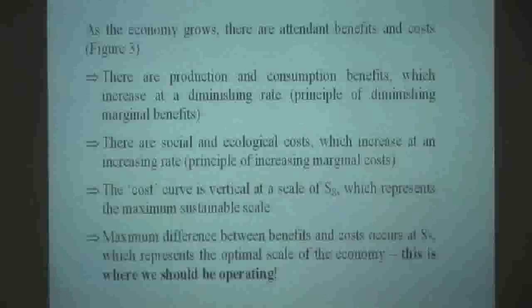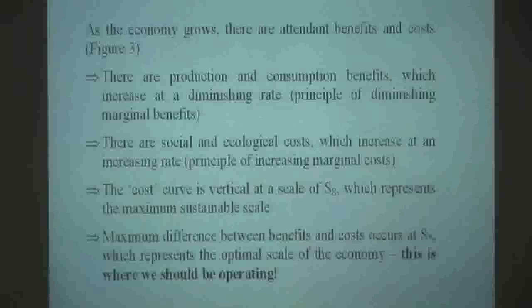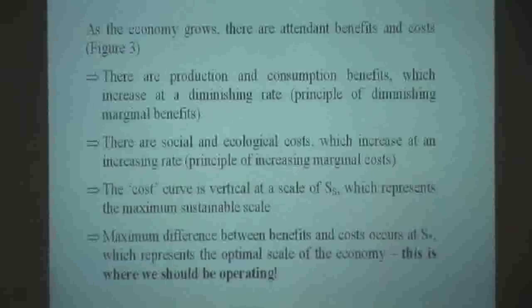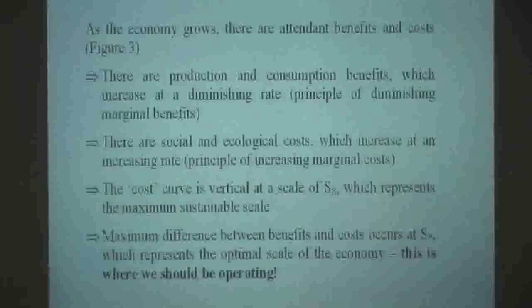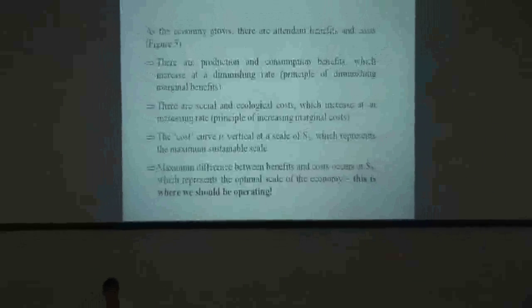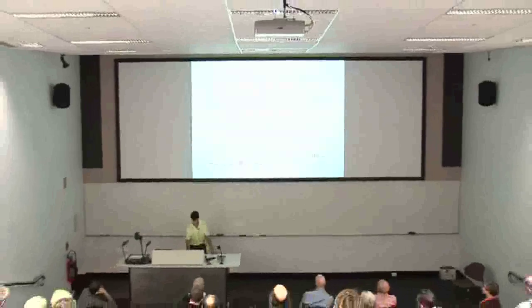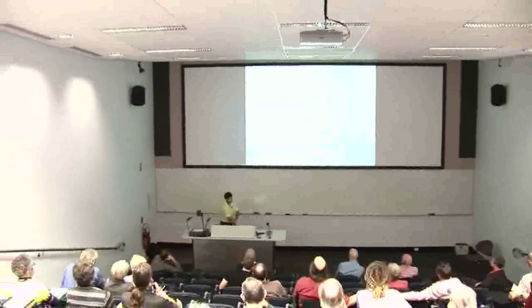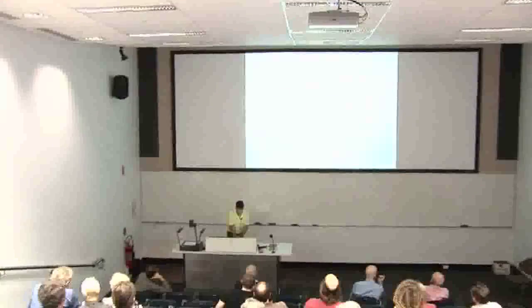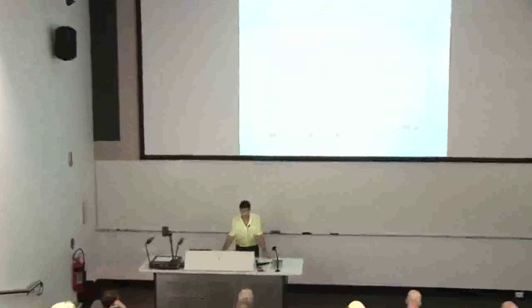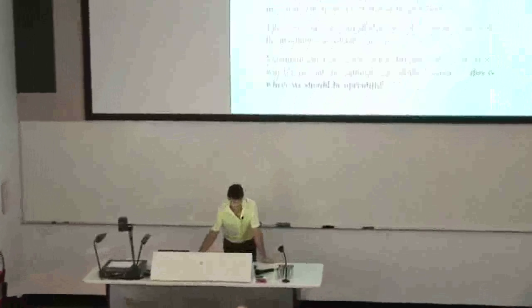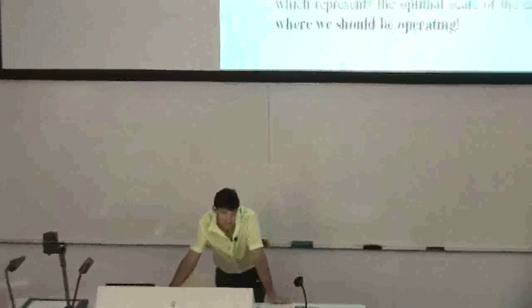Basically it means that as we produce and consume more goods, we get additional benefit, but the extra benefit that we get as we produce and consume more goods diminishes over time. That doesn't mean that our benefits don't go up, they just go up at a diminishing rate. Of course, there are social and ecological costs associated with growing the economy, and these tend to increase at an increasing rate. This is called in economics the principle of increasing marginal costs. So here you've got a situation where social and ecological costs not only increase, they increase at an increasing rate.